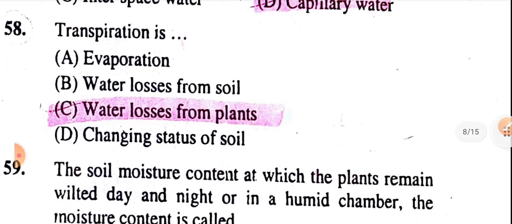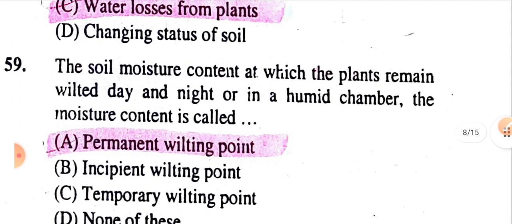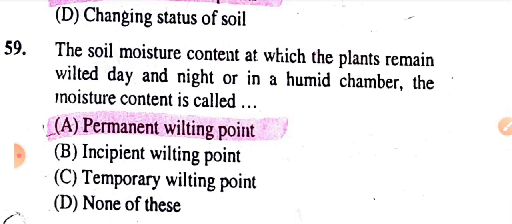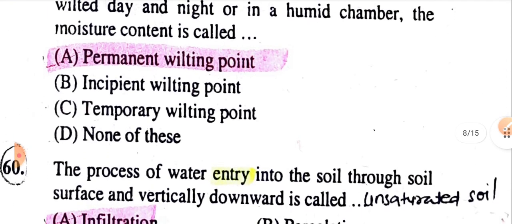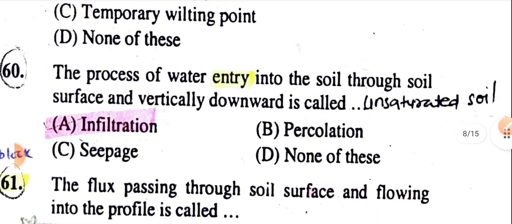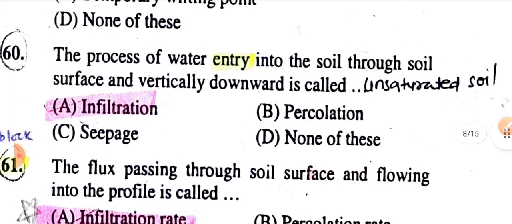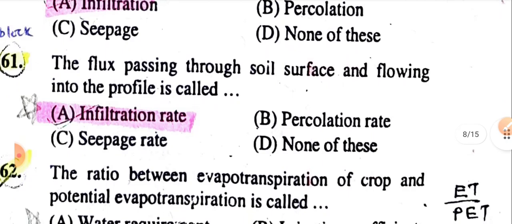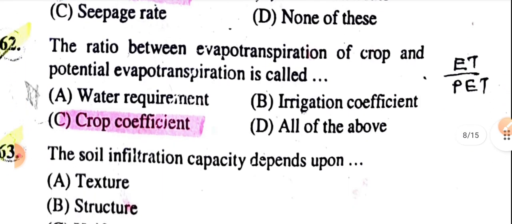Transpiration is water loss from the plant. The soil moisture content at which a plant remains wilted, a day or night or in a humid chamber, is the permanent wilting point. The process of water entry into soil through the surface vertically downward is the infiltration rate. In unsaturated soil, the flux passing through the soil surface and flowing into the profile is the infiltration rate.